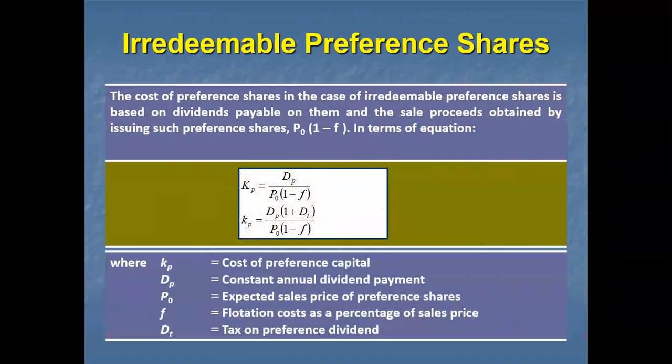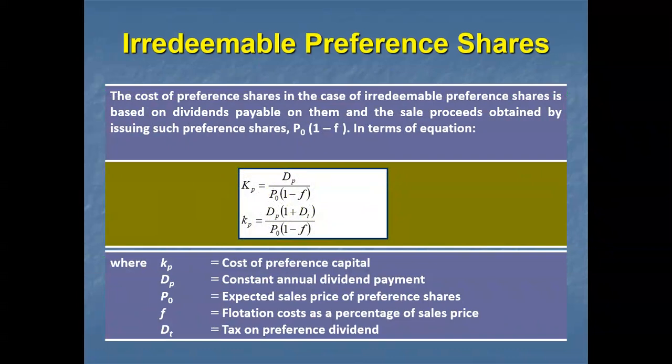Here F is the flotation cost, meaning issue cost or premium, and the total net proceeds will also be considered. The tax amount will also be considered, Dt is the tax, and P0 is the expected sale price of the